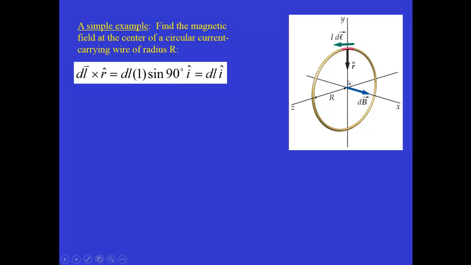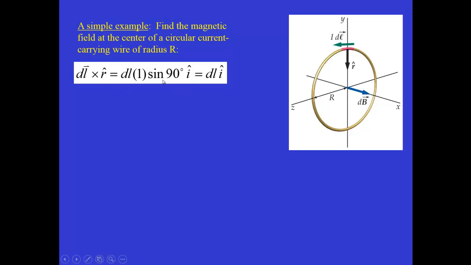And one of the nice things about this is no matter where you are along the wire, let's say that we're at the bottom of the wire, the dl vector would point in the negative z direction, the r hat vector would point in the positive y direction, and forming the cross product of those two would still give a cross product along the i hat direction. And so no matter where we are along this wire, dl cross r hat would give the same result.